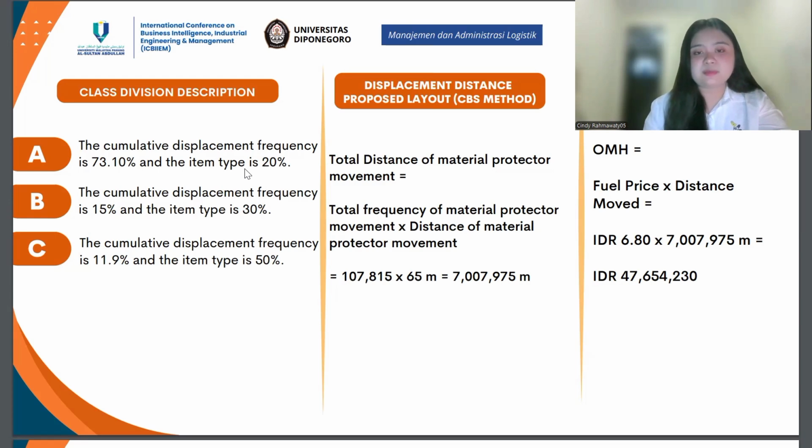About the displacement distance of the proposed layout with the CBS method: total distance of material movement, total frequency of material movement, and distance of material movement. So here is the result, and about the material handling cost of the proposed layout with the CBS method, here is the result.